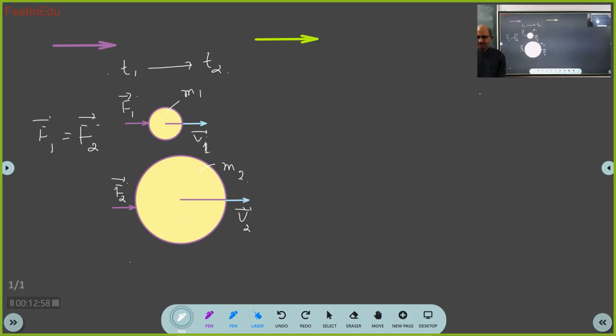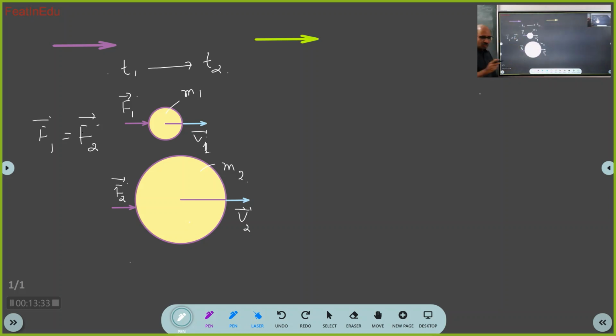The big body, or the body which has more mass, is moving slow, and the body which has less mass is moving fast. Beautiful, wonderful. That is abstraction. Your imagination is correct, but you have used one concept wrong. What will force do to your body? It will change the state of motion. See, in this particular case, it will accelerate. Use the right concept, Rutvik.